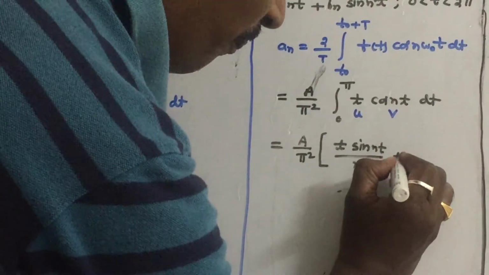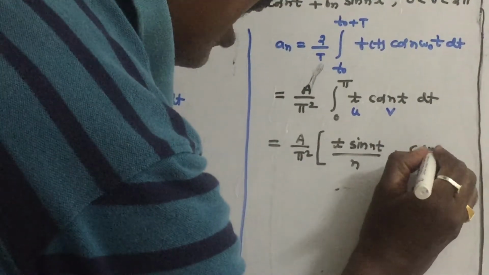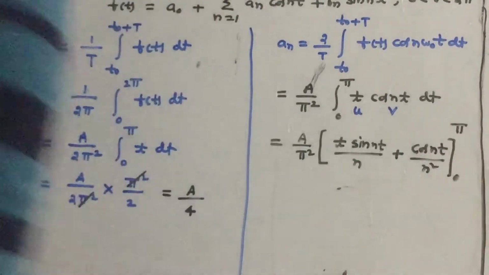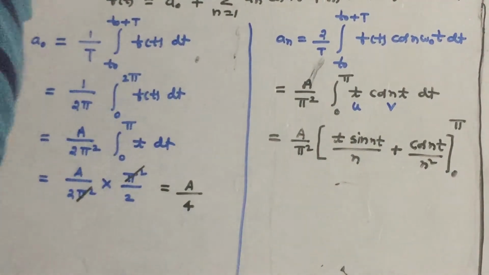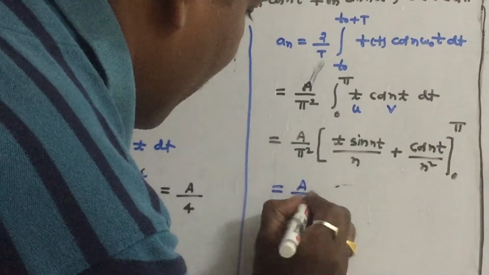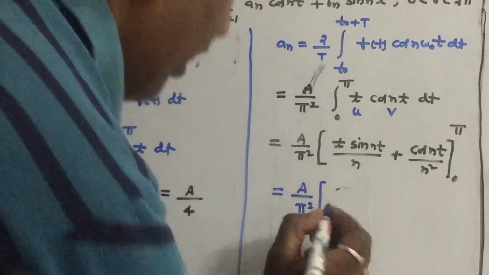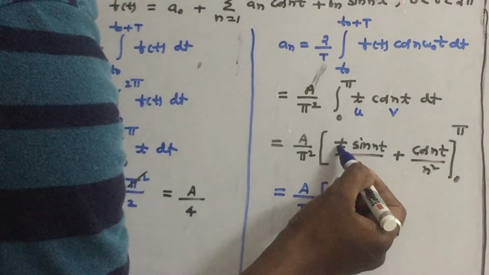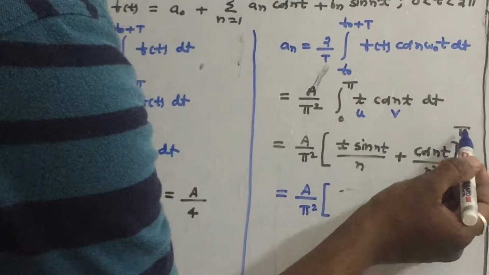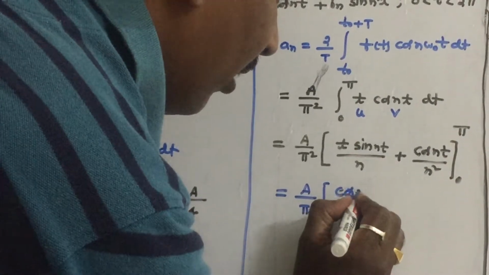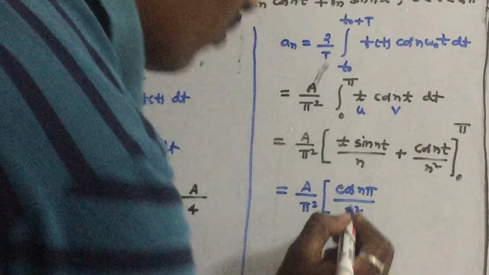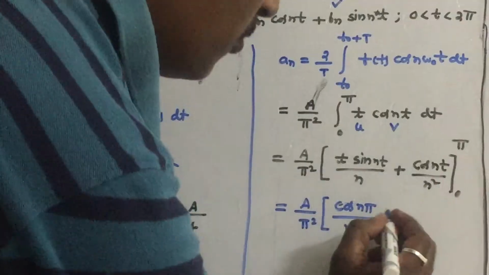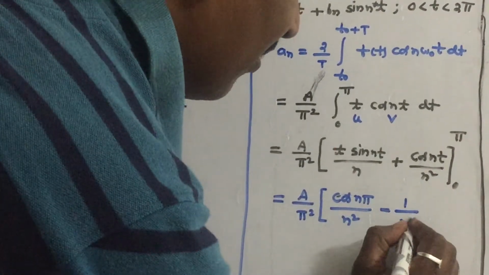If you again integrate, it will become minus into minus, plus cos nt by n square. Substitute the limits 0 to pi. So you can clearly check that. So A by pi square into, if you substitute pi here, pi sin n pi is 0. If you substitute pi here, cos n pi, the upper limit will give cos n pi by n square. If you substitute the lower limit, in place of t 0, this term will come out as 0. If you substitute here, cos 0 is 1, so 1 by n square.